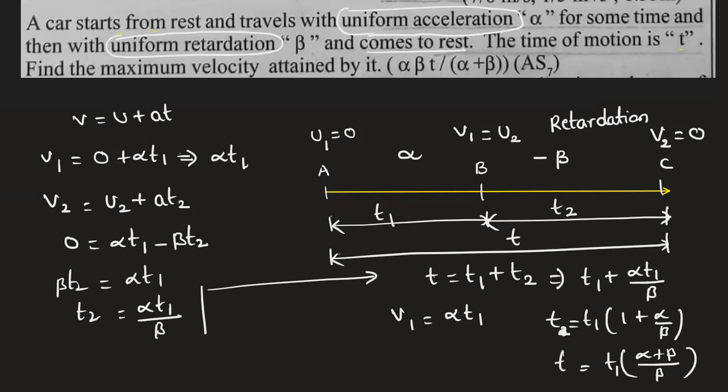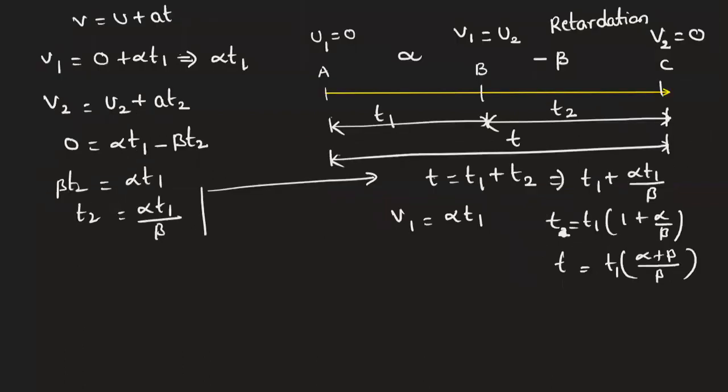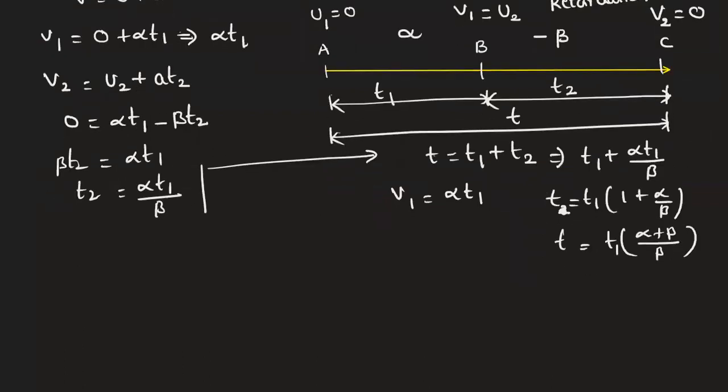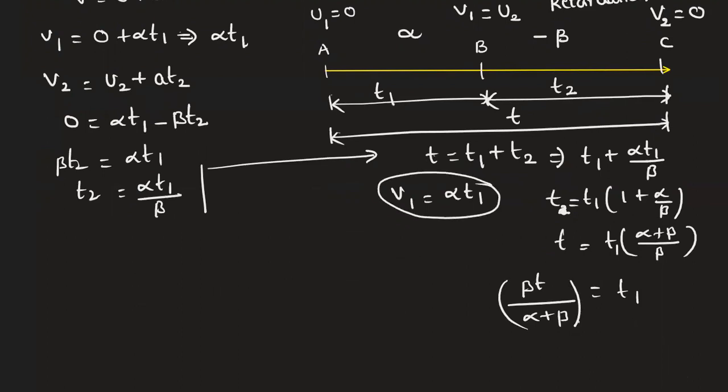Now to get t1, what do we do? We need t1, so t into this value. t1 equals beta into t by alpha plus beta. That's it, we come to the conclusion. So here v1 equals alpha into t1.